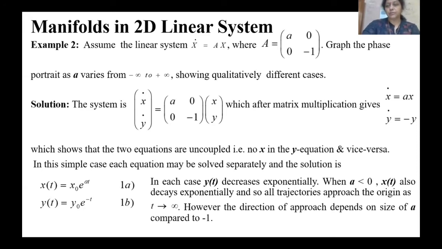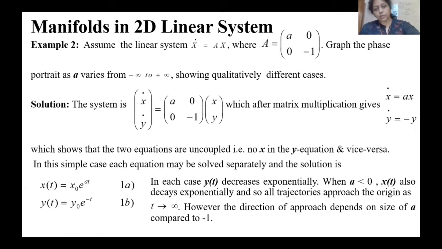So if you solve the first equation, the solution is x(t) equal to x naught e to the power at, and y(t) equal to y naught e to the power minus t. In each case, you see that y is decreasing exponentially, and when a is less than 0, then x is also decreasing exponentially.